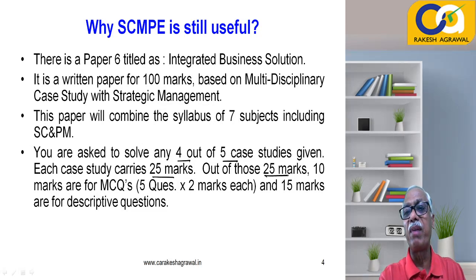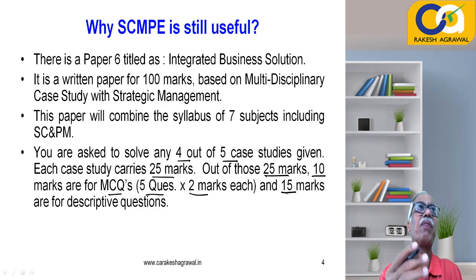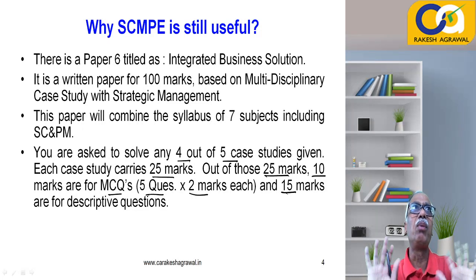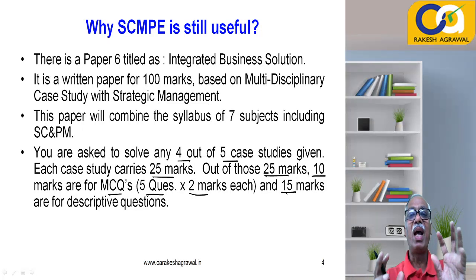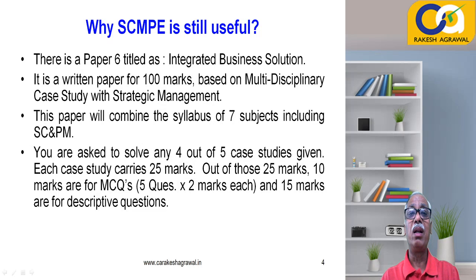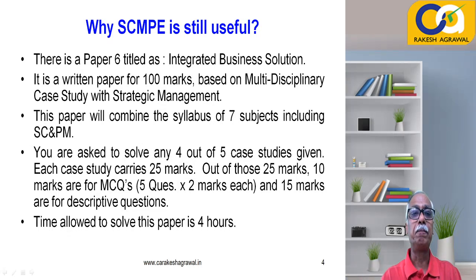And the breakup of 25 marks is: 10 marks are reserved for MCQs, 5 MCQs of 2 marks each, and then 15 marks are for descriptive questions. For descriptive questions, they may ask 3 questions of 5 marks, or 8 marks and 7 marks. So they will do some permutations and combinations for 15 marks, plus 5 MCQs of 2 marks. All of them are based on only a single case study, right? And that case study you have to handle from multiple angles, keeping the knowledge of 7 subjects in mind.